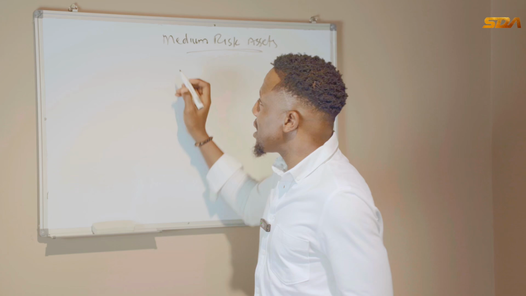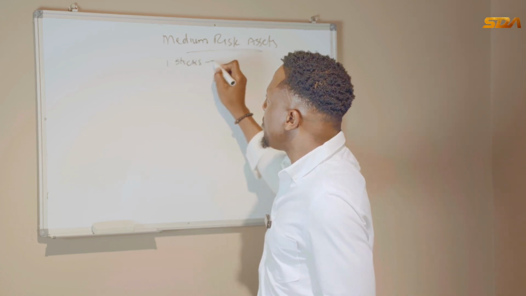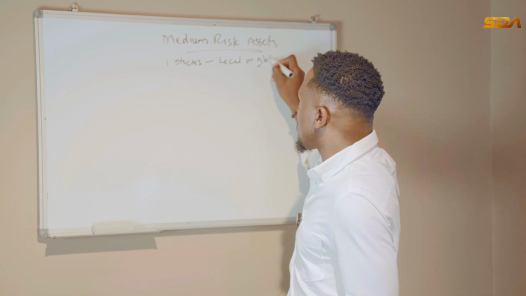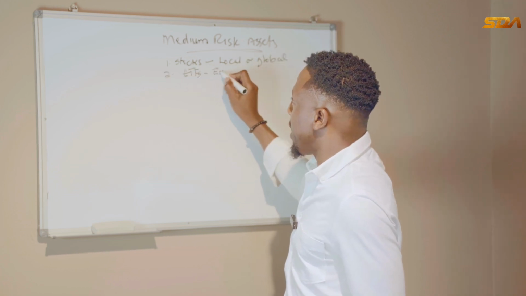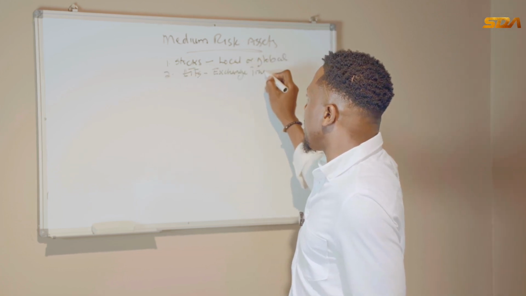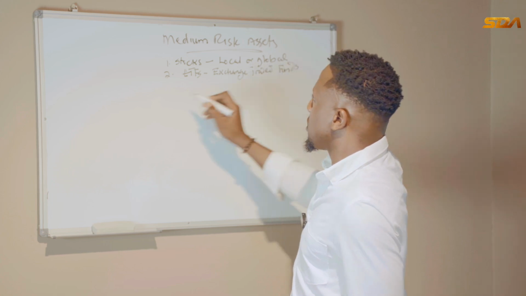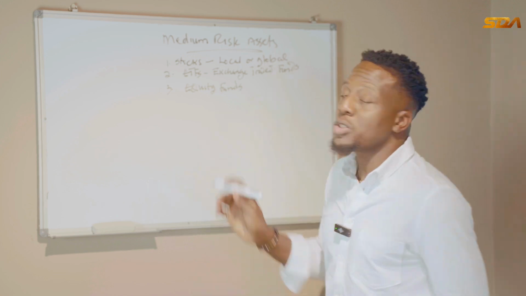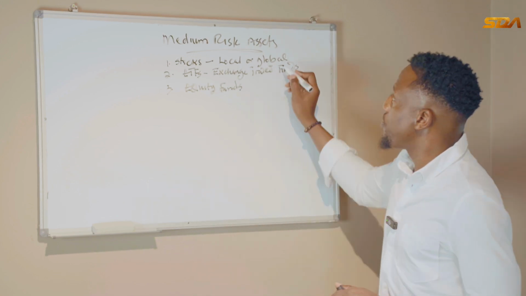Examples of medium-risk assets are stocks, which can be local stocks or global stocks; ETFs, which is exchange traded funds; and another one is equity funds. Let me stop on the three for now.